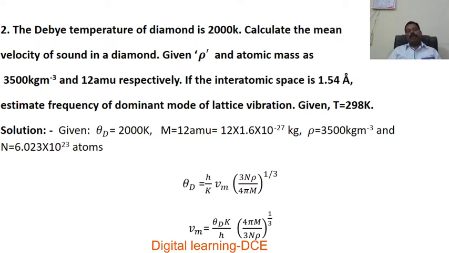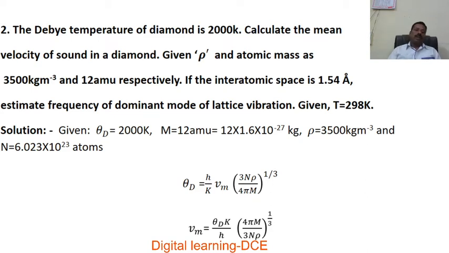Once again, I am going to repeat the problem. The Debye temperature of diamond is 2000 Kelvin. Calculate the mean velocity of sound in diamond. Given density and atomic mass as 3500 kg per meter cube and 12 AMU respectively. If the interatomic spacing is 1.54 angstrom, estimate the frequency of the dominant mode of lattice vibration. Given T equal to 298 Kelvin.